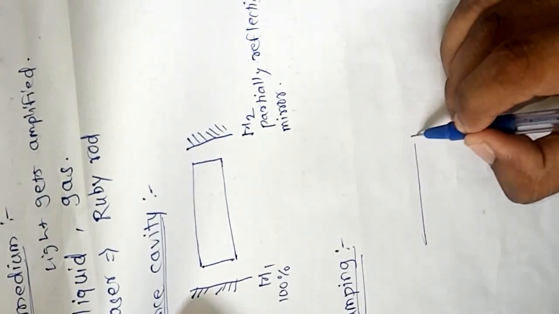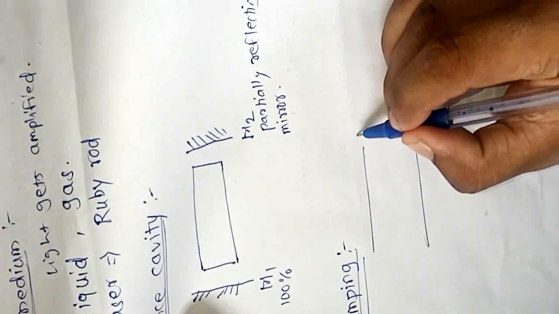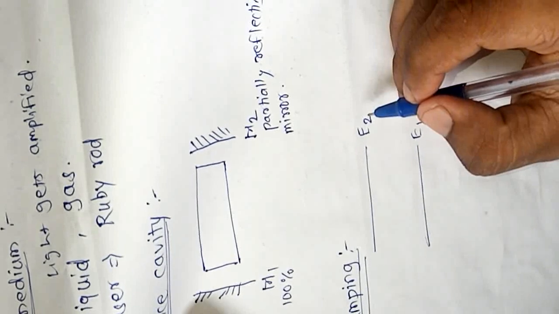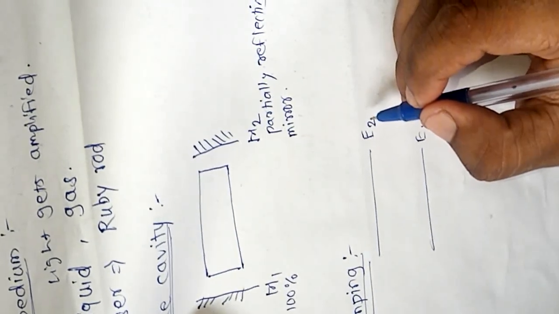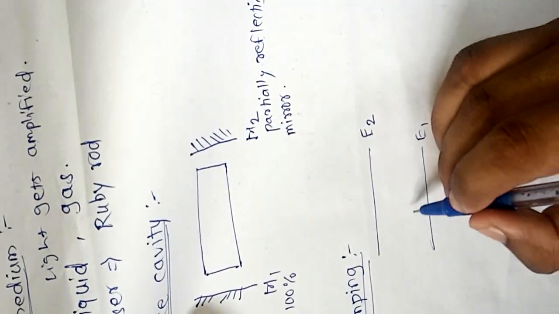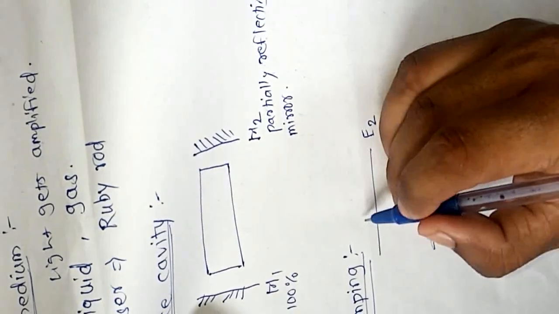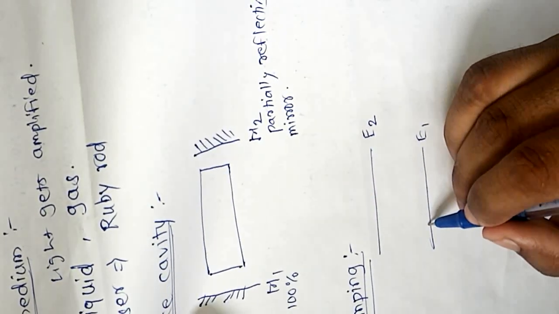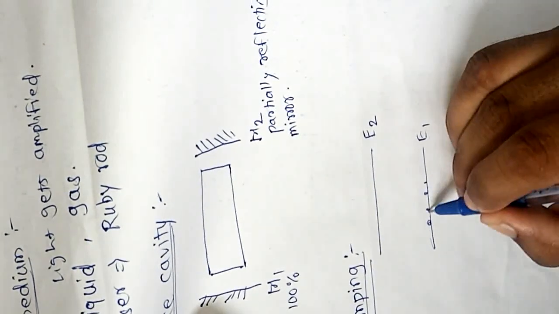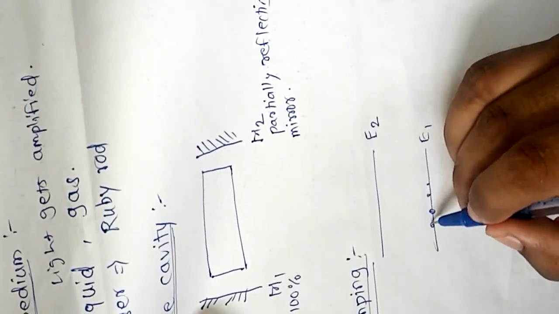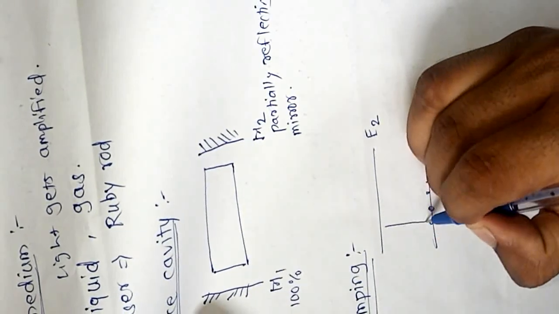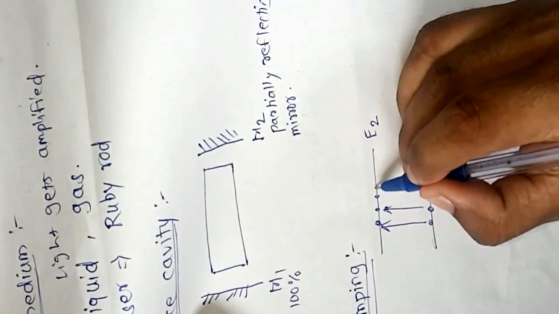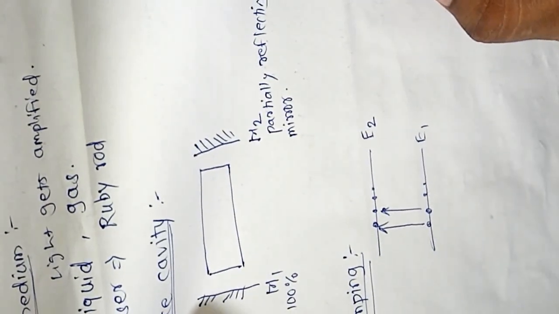Suppose this is a lower energy E1 and this is the upper energy or excited state energy E2. So initially we know the number of atoms is maximum at the ground state, and due to pumping, these atoms can get to the excited state E2. So this is the process of pumping.